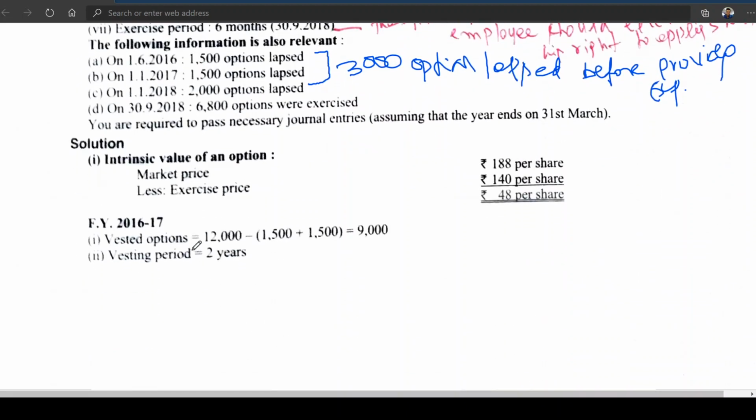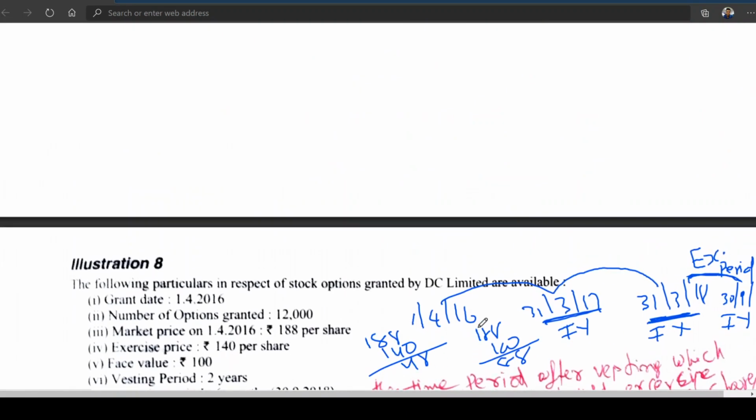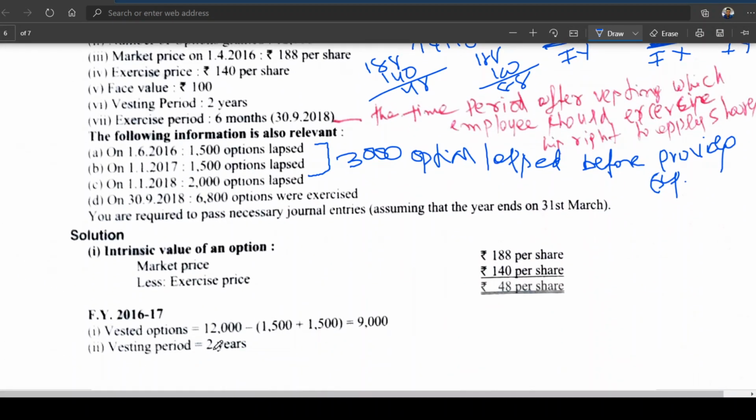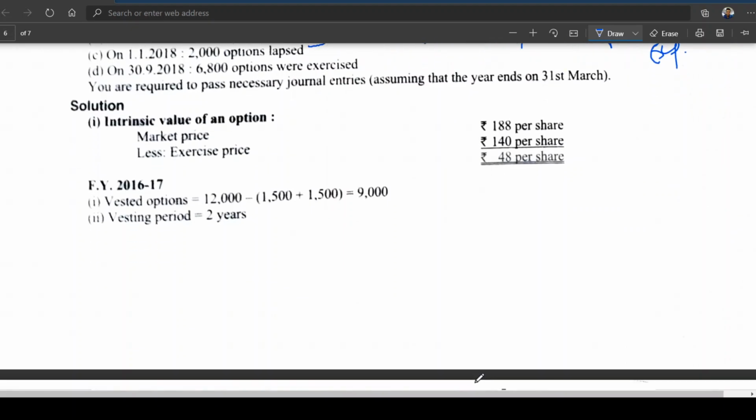Then vested options. This you can see for the 16, 17 financial year. 12,000 minus 3,000 lapsed, 9,000. So now vesting period is 2 years. Now 9,000 is vested options into what is the loss? 48 rupees will be recognized.